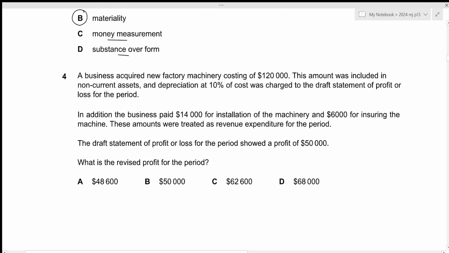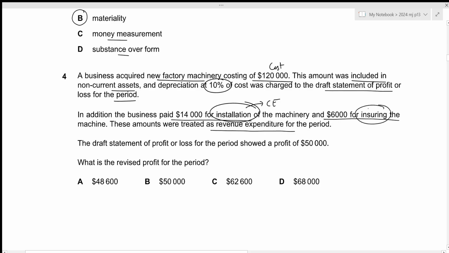A business acquired new factory machinery costing 120,000. So this is the cost. This amount was included in the non-current assets and depreciation at 10% of cost was charged to the draft statement of profit or loss for the period. In addition, the business paid 14,000 for installation of the machinery and 6,000 for insuring the machine. These amounts were treated as revenue expenditure for the period. So in this case, installation expense is not a revenue expenditure because it is a one-time expenditure which should be capitalized. Whereas 6,000 is for insurance, and insurance is something that we have to pay for every year. So this can be categorized as revenue expenditure. This part is correct. The classification of installation is incorrect.